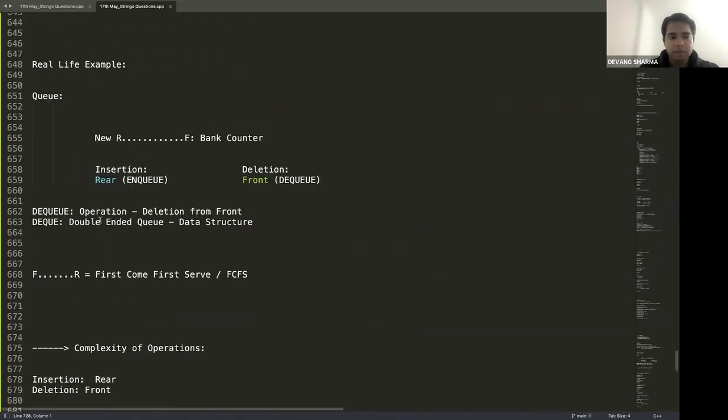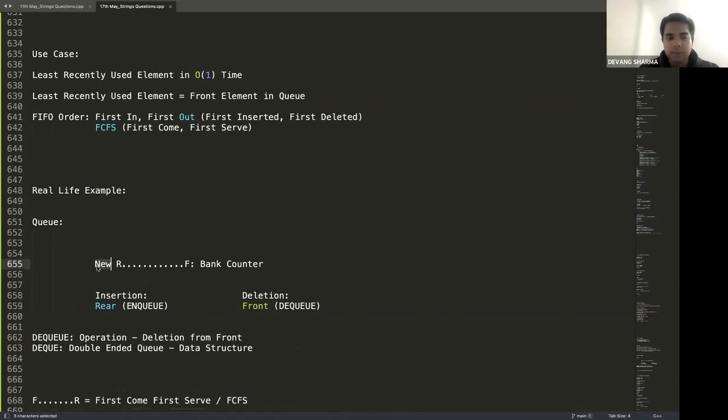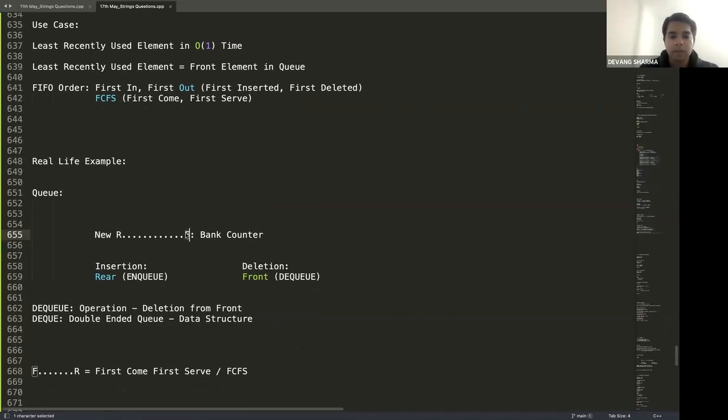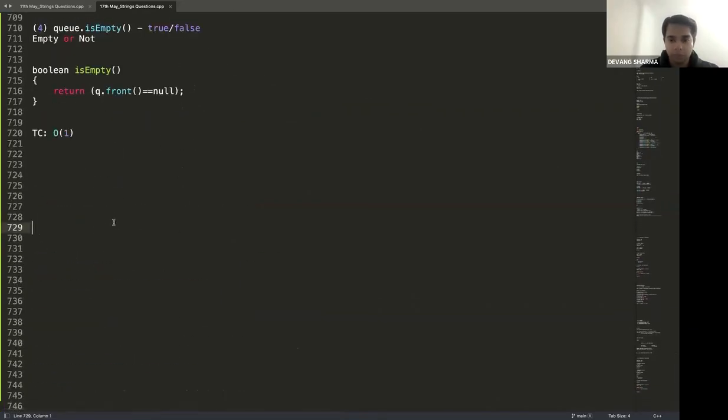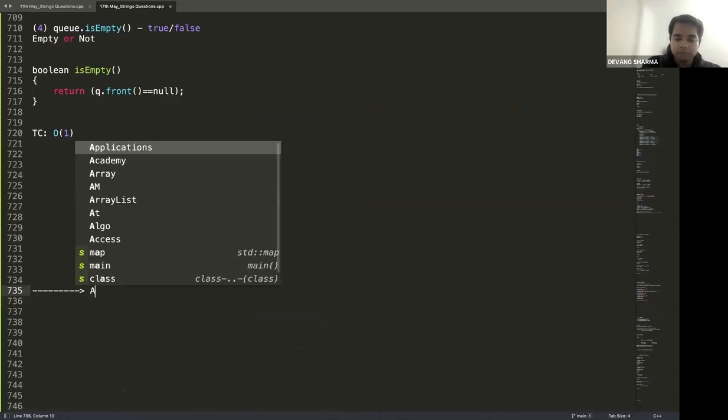DQ is deletion, right? If you have to delete something, the first element which got inserted will be the element to be deleted. So deletion takes Big O of 1 time. For example, when the F is deleted from the queue, F doesn't need to iterate anything. F is deleted, F goes home. That's it. Okay. All right, guys, that was the comparative operations. Let's move on to the applications and then we'll continue with the code part.